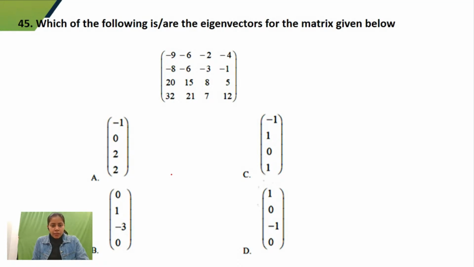Okay, let's try this one. So I have to check. Let's multiply it with -1, 0, 2, 2. So we know that AX equals lambda x is the definition for an eigenvector, right? So what would I get here if I multiply? 9, and 2 twos are 4, 4 twos are 8. 9 minus 8, that is 1, and 2 twos are 4, that would become -3. And if I multiply, -8 plus 6, that would be 0.